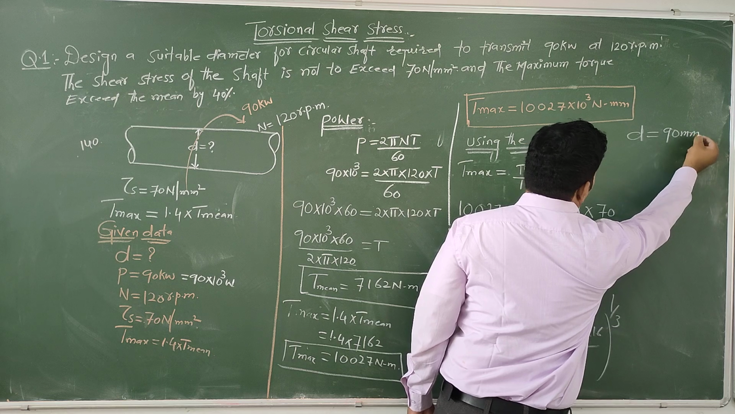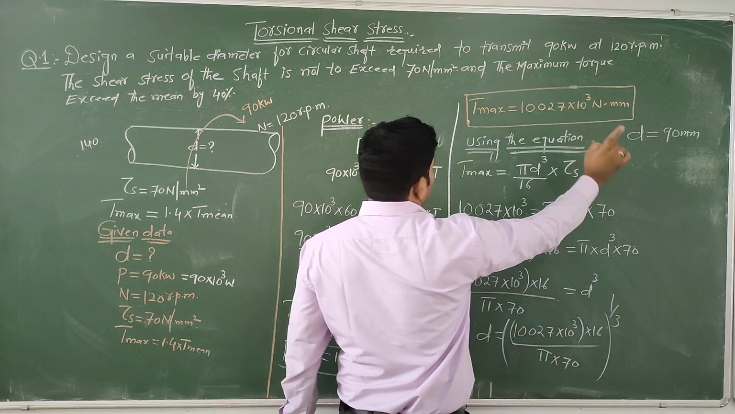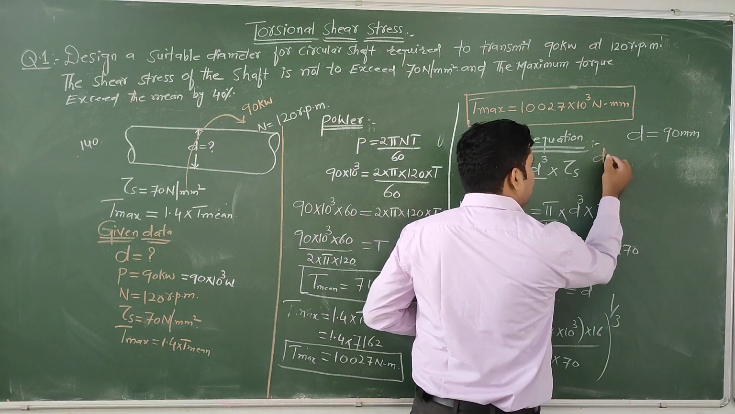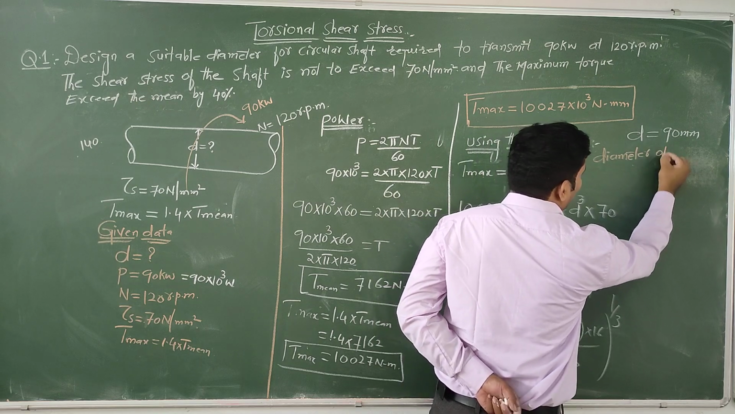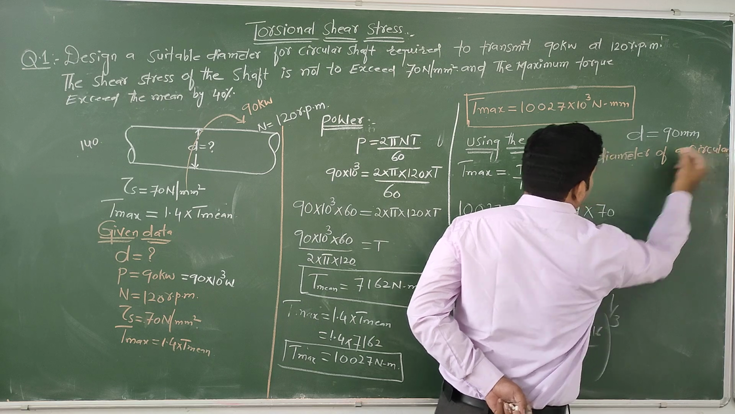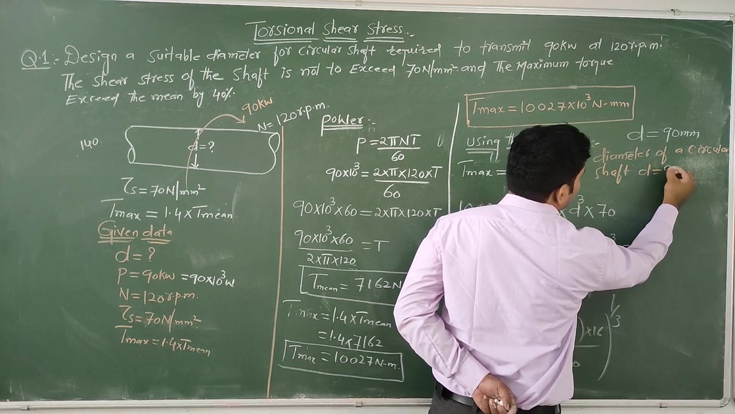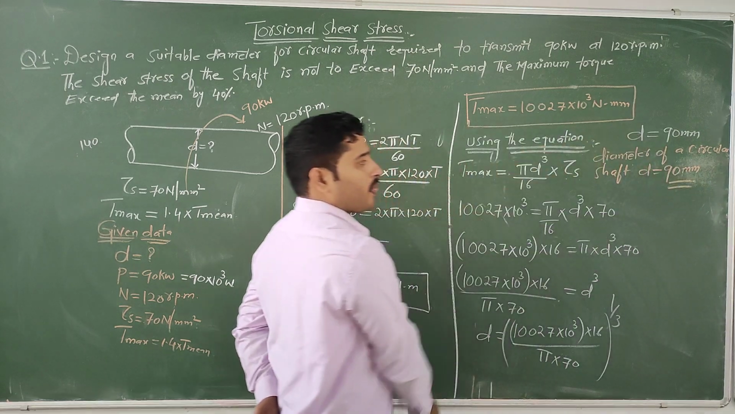So this means that the diameter of a circular shaft is 90 mm. D equal to 90 mm. That is your answer.